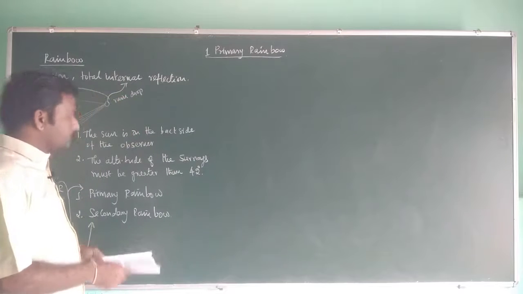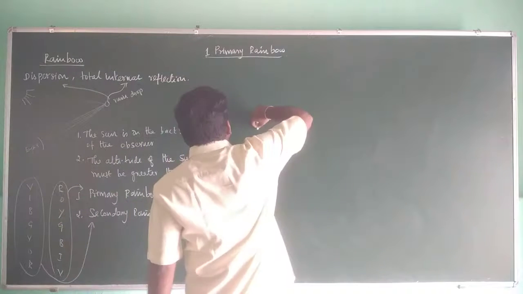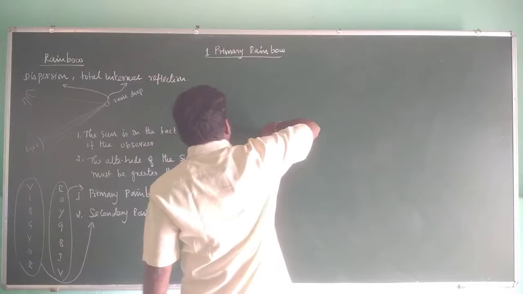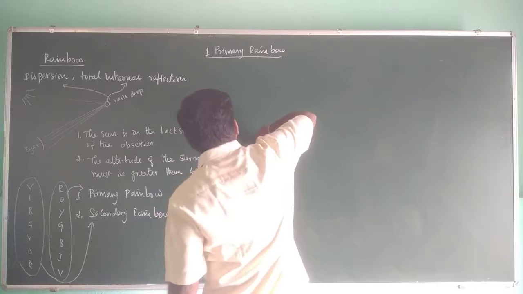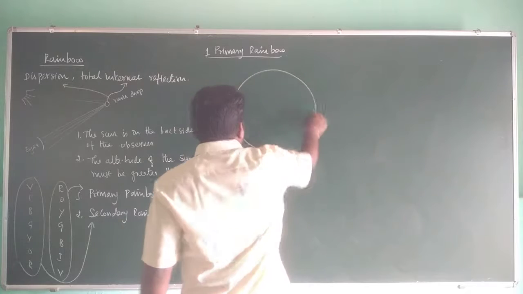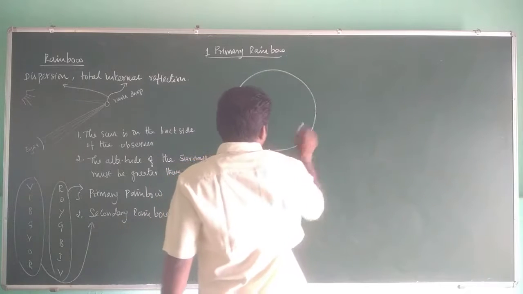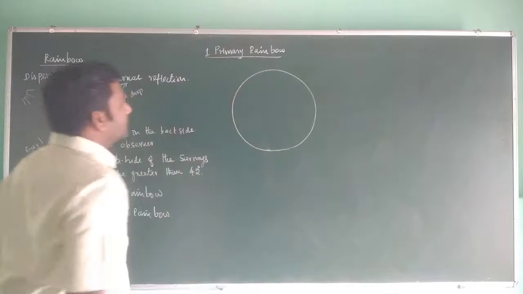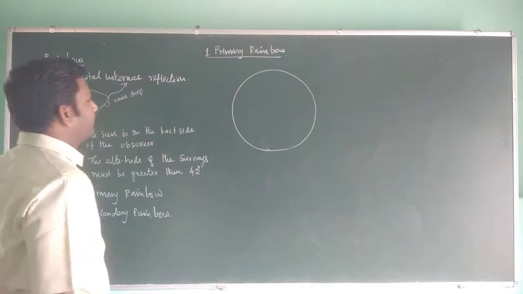In this, let us assume a raindrop. It is of spherical shape. Okay, it's a raindrop.